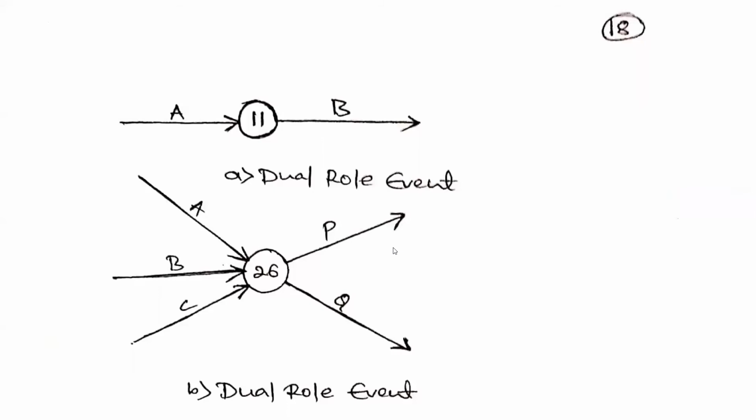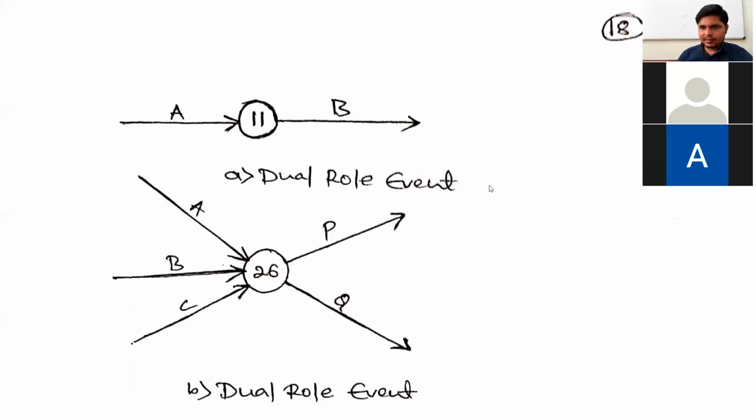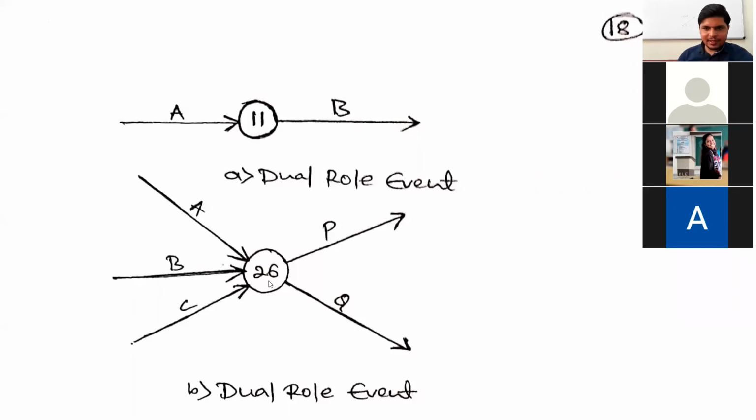Pallavi, Karishma, Shakibul Hassan. Excuse me, sir. Yes. Here A and B become head events and P and Q as a result of its final event, as compared to initial and final event, both become a double role event. See how this 26th event is a dual role event. Why are we calling this 26th event a dual role event? Just explain it, very simple.